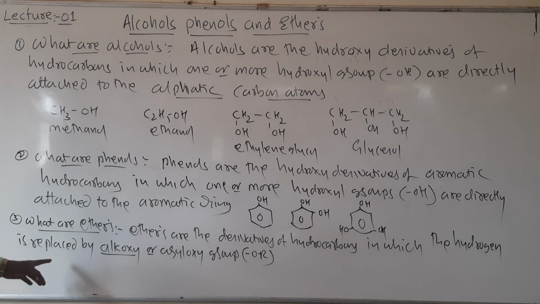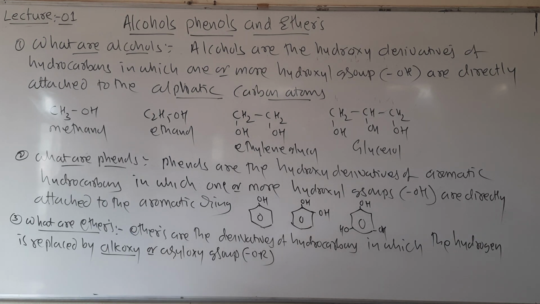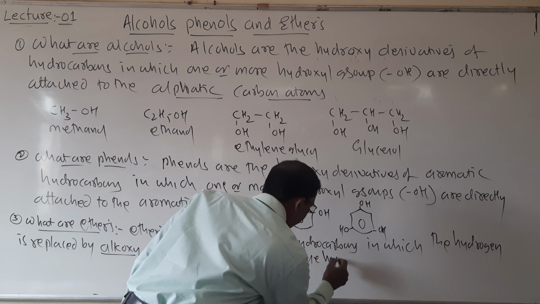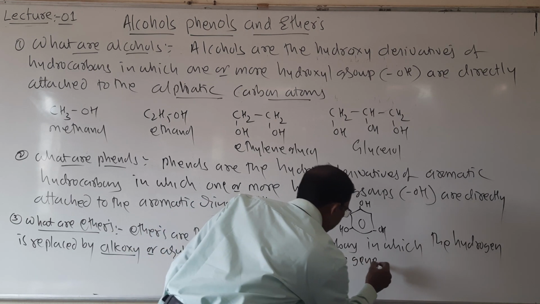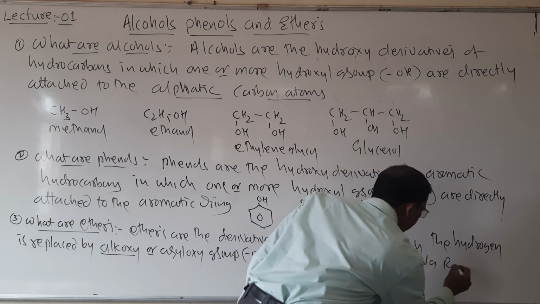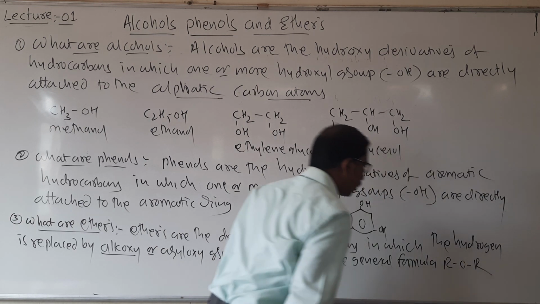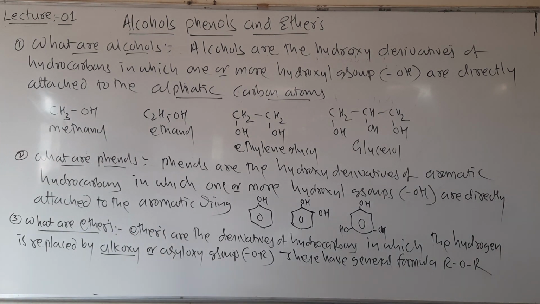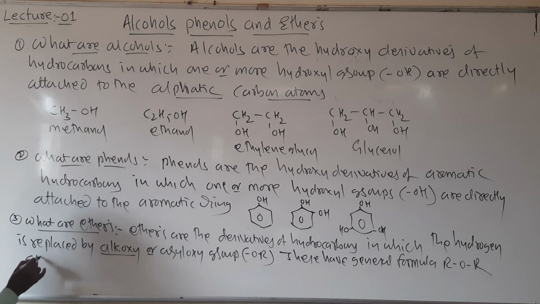So derivatives of hydrocarbon in which the hydrogen atom is replaced by alkoxy or aryl oxy group. These have general formula ROR. Look here students, the hydrogen of this is replaced by, so I will write example CH4.